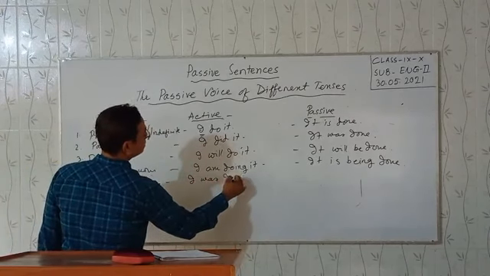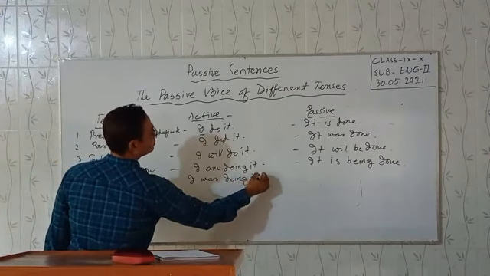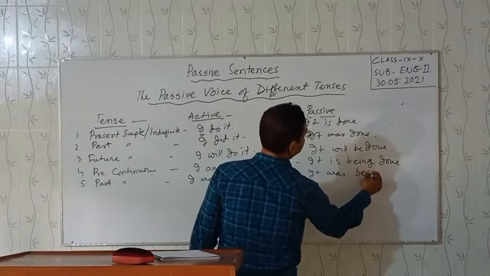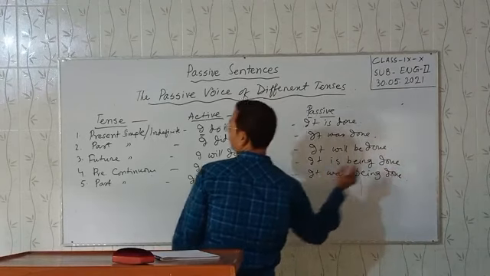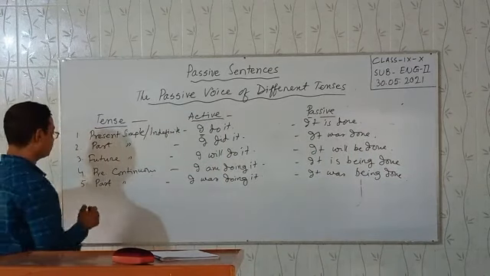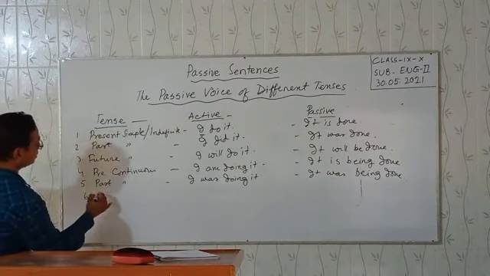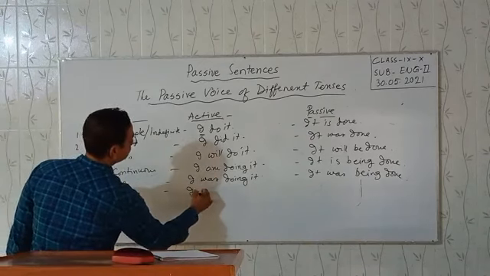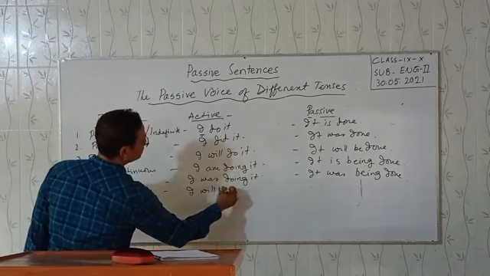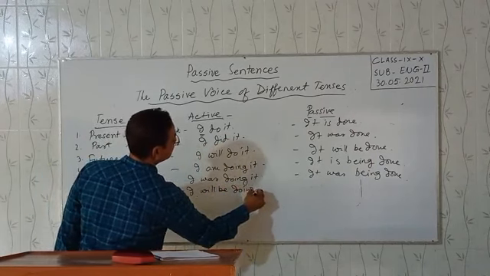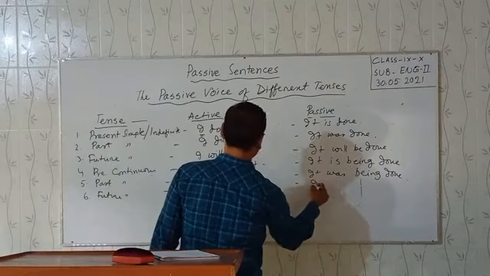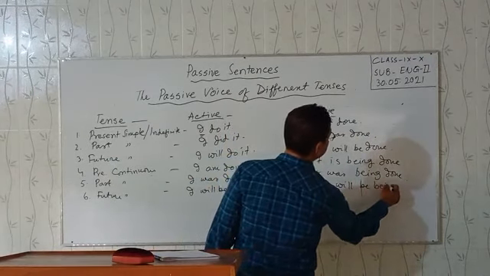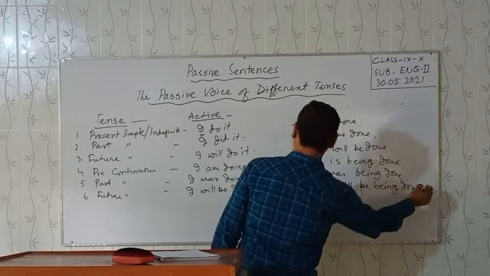It was being done. Future continuous. I will be doing it. It will be being done.